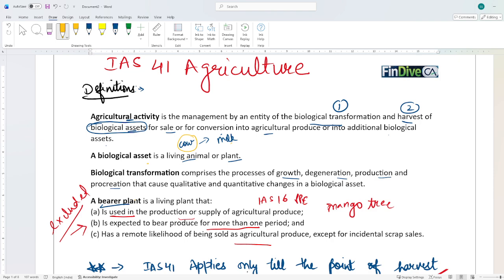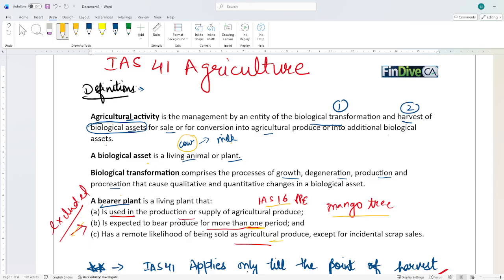IAS41 is applicable to plants but not to bearer plants. These are specifically excluded. What are bearer plants? Bearer plants are the plants that can be reused for the production or supply of agriculture produce for a period of more than 1 year, and there are no chances that you will be selling it as an agriculture produce. So these bearer plants are covered in IAS16 PPE. Examples are a mango tree or a grapevine, because these are trees which will give you the fruit, and still the tree is there, it can give you more produce. So this will be covered in property, plant and equipment, and not here.